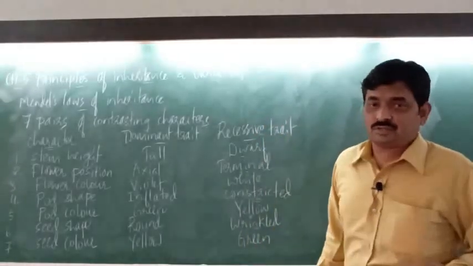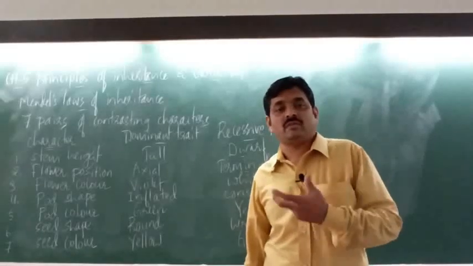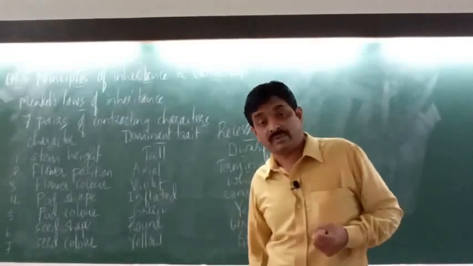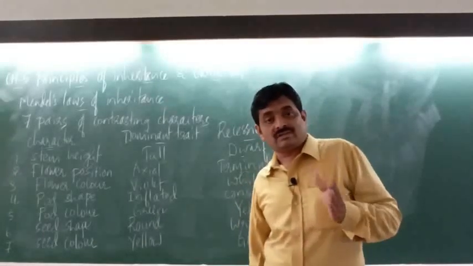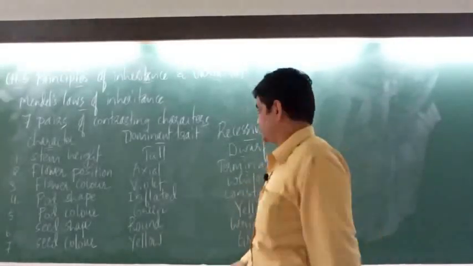Now the question is, why did Mendel select only pea plants for his hybridization experiments? So Mendel selected pea plants because pea plants are true breeding varieties.